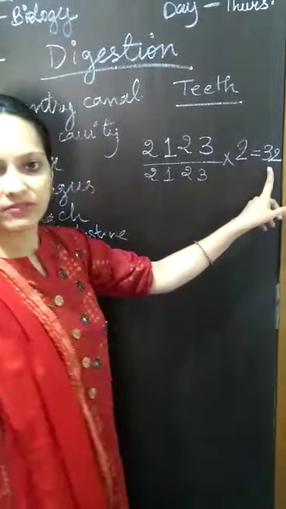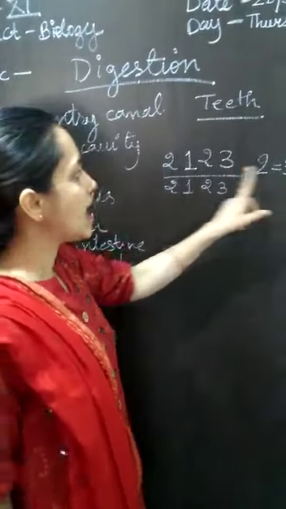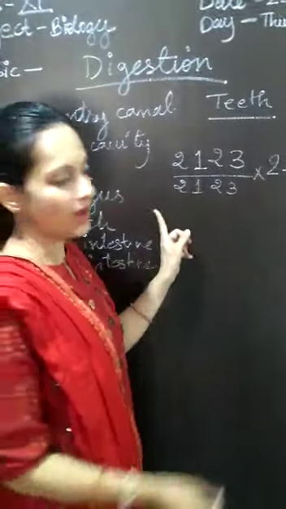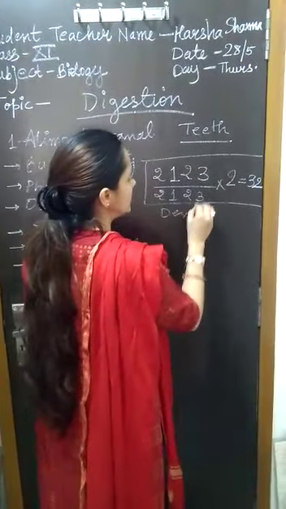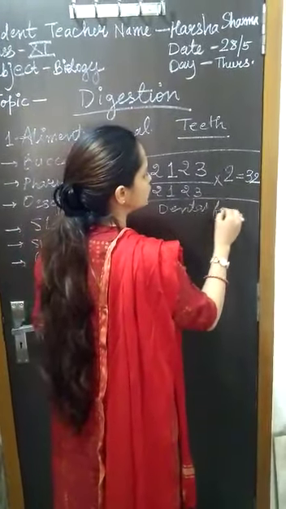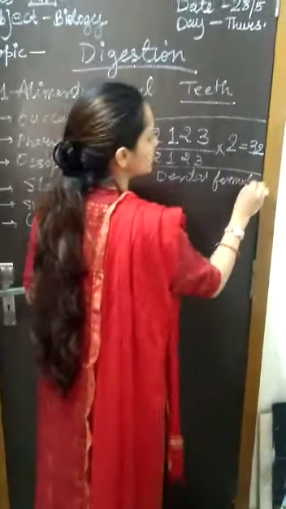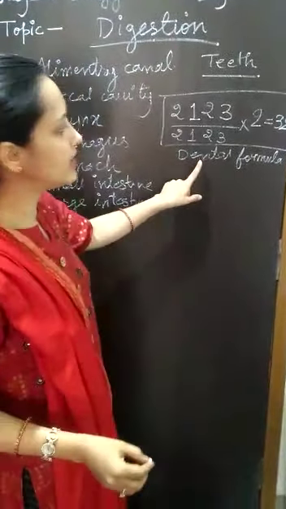So this is how we have 32 teeth in our mouth, and this is the dental formula. This is called as dental formula. 2, 1, 2, 3. I hope it is very clear how we derive dental formula.